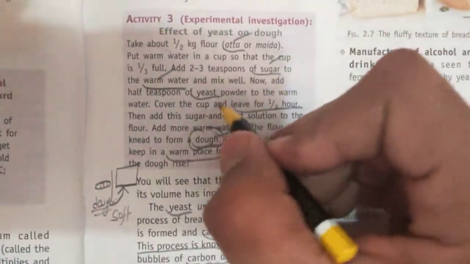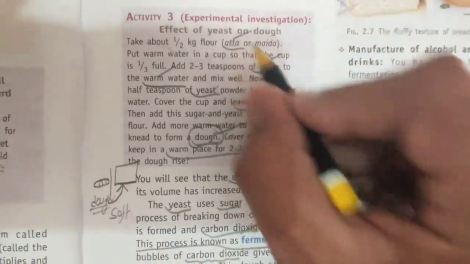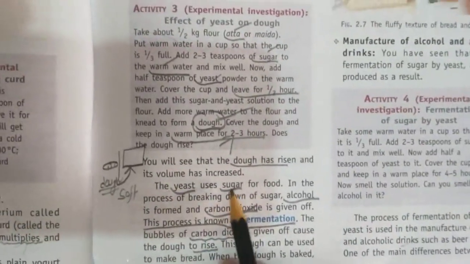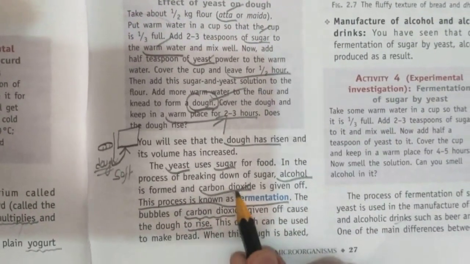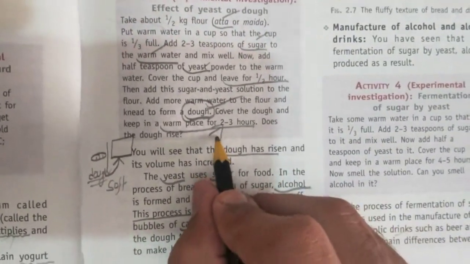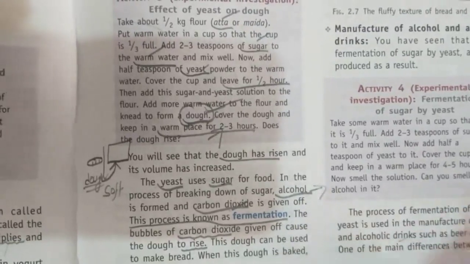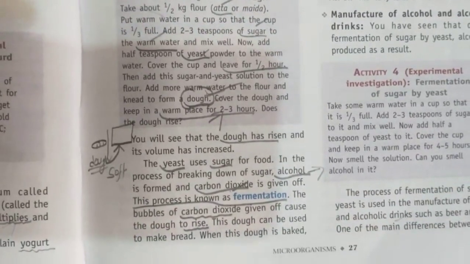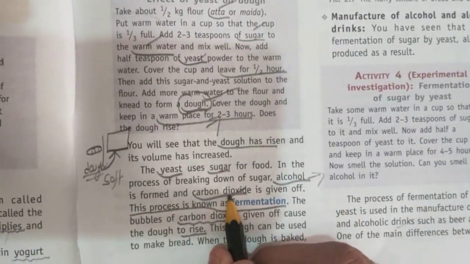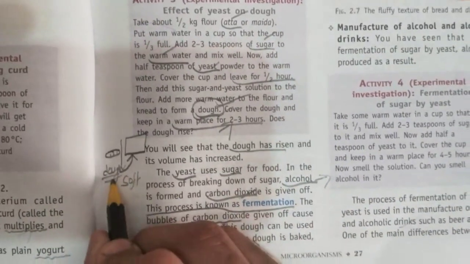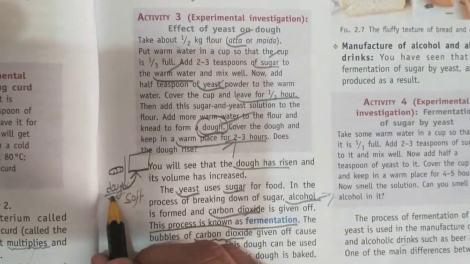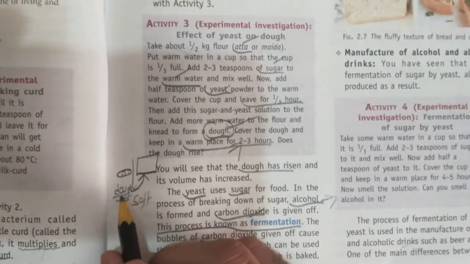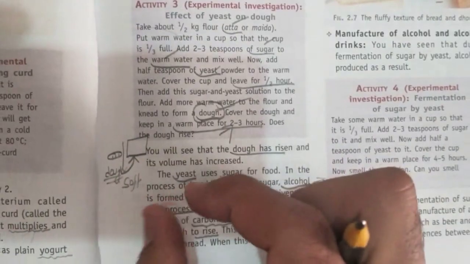What happens when you add yeast to sugar and give it a warm environment? Yeast breaks the sugar to produce alcohol and carbon dioxide. The heat will evaporate the alcohol, so all the alcohol goes into the air, but the carbon dioxide will try to leave through the holes of this dough. When it is leaving through the holes of the dough, it will make it soft and fluffy.